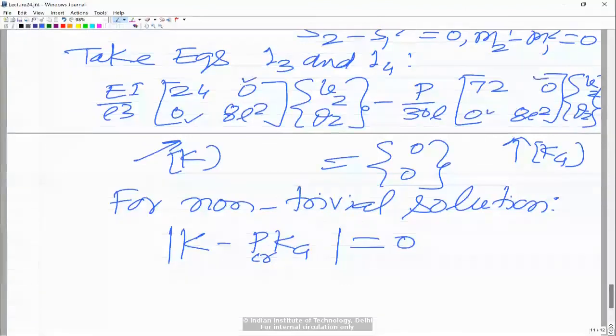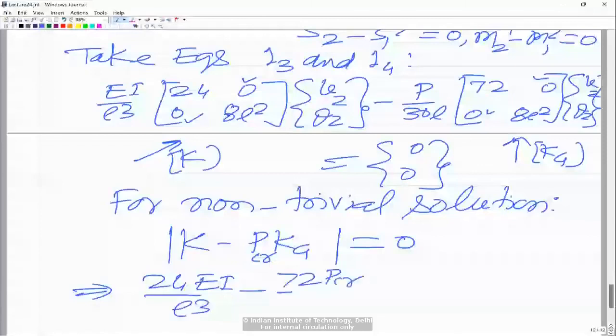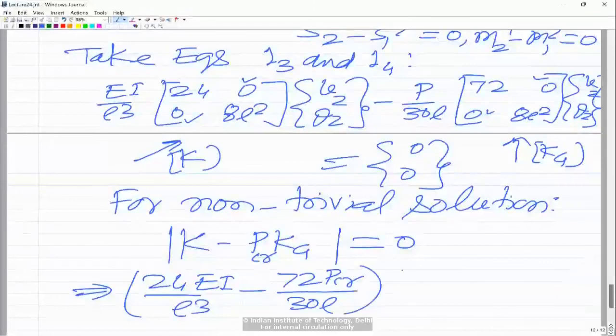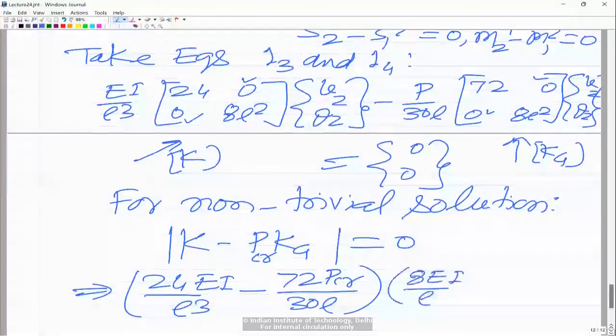So you can straight away write the coefficient of the determinant matrix equal to 0. That essentially gives you 24 EI by L cube minus 72 P critical upon 30L, that is one term, into the other term, which is 8EI by L. You are simply combining these two matrices together and then equating the determinant to 0. That's the straightforward thing to do.